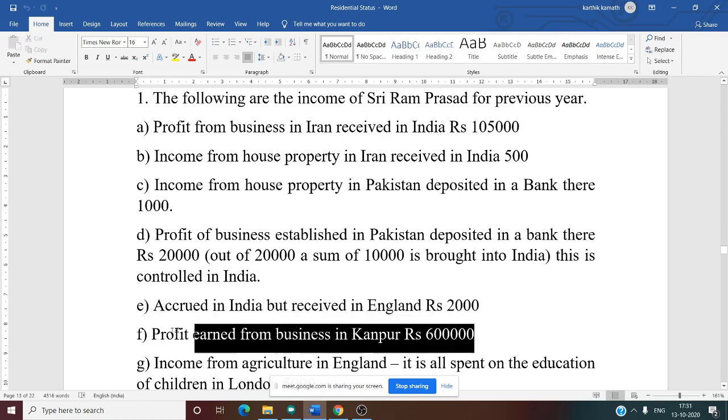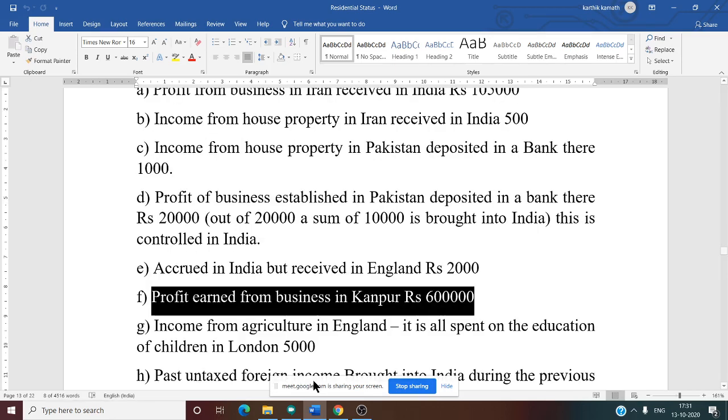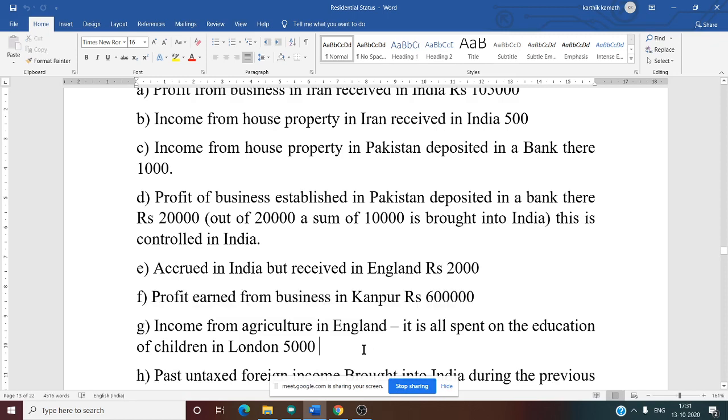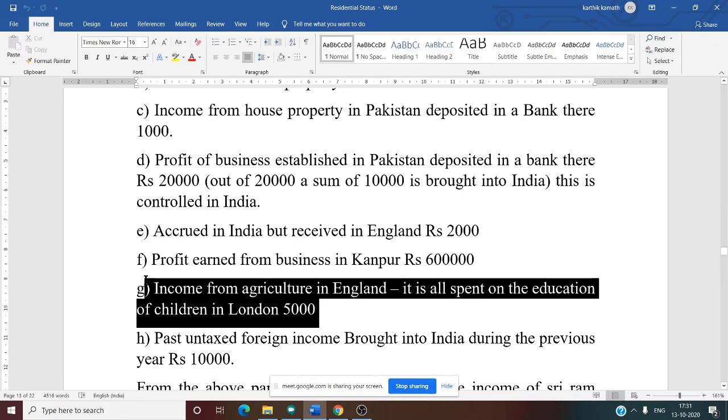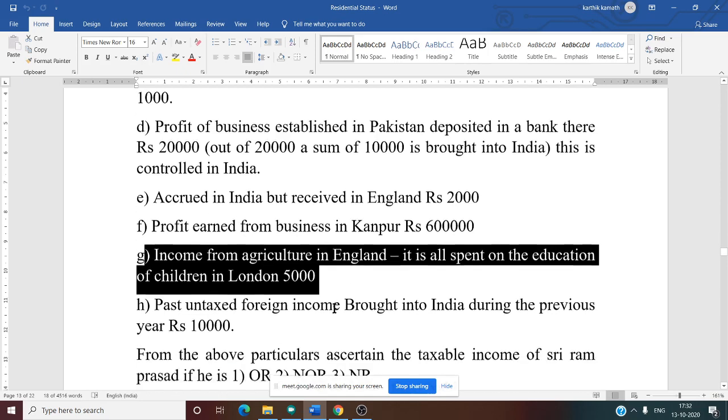Now profit earned from business in Kanpur. All three are taxed, because Kanpur is in India. Correct answer. Next, income from agriculture in England, all spent on the education of children in London, 5,000. Only OR is taxed, because it is agricultural income situated outside India. Correct answer.